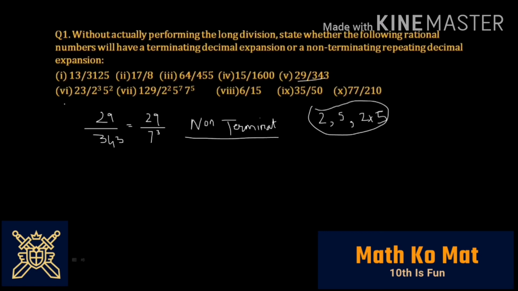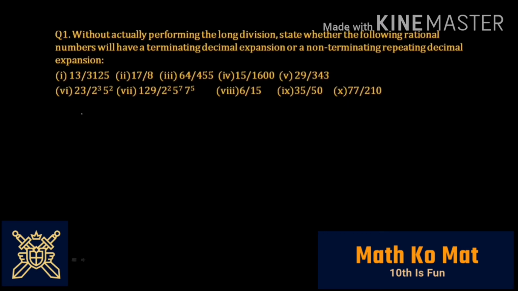So now let's move on to the sixth question. The sixth question is 23 divided by 2 cube 5 square. Here this question has made your work even easier because you have got the factorization in the question itself. So here you have 23, that's a prime number, divided by 2 to the power 3 and 5 to the power 2. As you see, 2 and 5 are the factors of the denominator, therefore this number would be terminating.